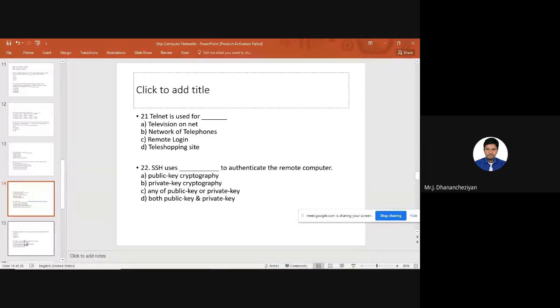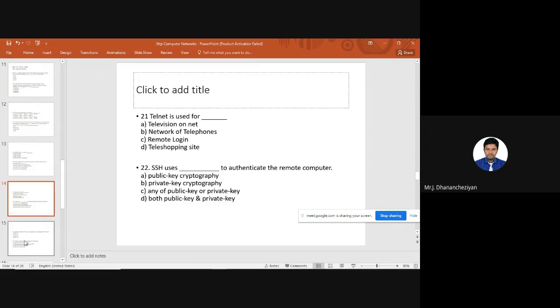21st question is about telnet. We all know telnet, I guess. Telnet is used for remote login purposes. The question is very simple and straight. Telnet is used for what purpose? Telnet is used for remote login. There are different options given: television on net, network of telephones, remote logging, and teleshopping sites. It's a very simple and easily crackable question.